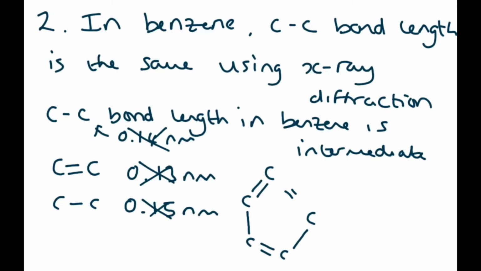Whereas what they discovered was that the carbon-carbon bond lengths in benzene were all exactly the same length. Okay, that's the second piece of evidence. The third piece of evidence, which also came a bit later, is about the enthalpy change of hydrogenation.